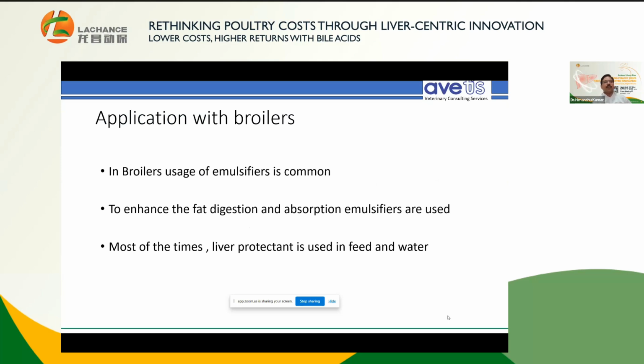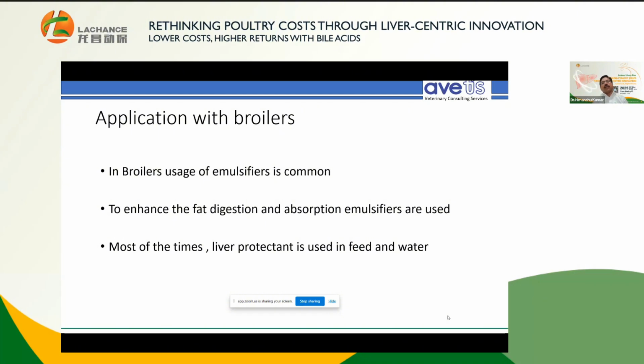Its application in broilers: the use of emulsifier in broilers is more common, and largely it is used in the finisher stage, starter stage, and less in the pre-starter stage. But in fact, it is required in all the stages, no doubt. Oil is used less in pre-starter than in starter and finisher. But the irony is that we use less oil because it is not metabolized well in the early phases, because bile acid production is less.